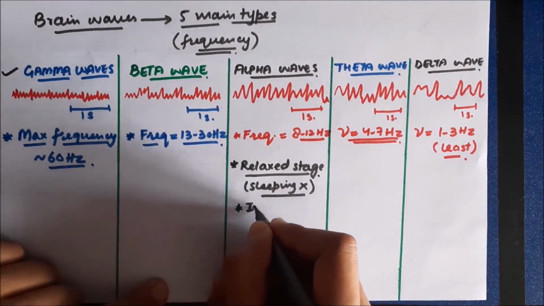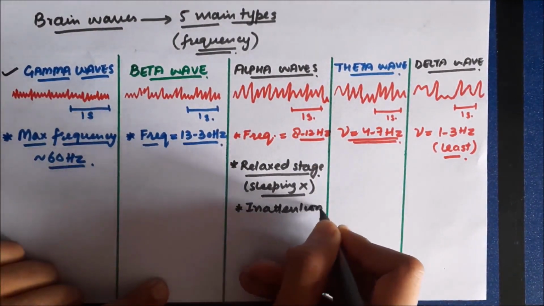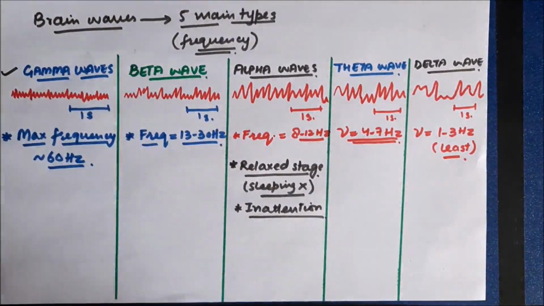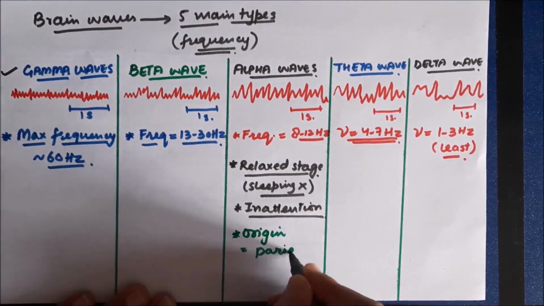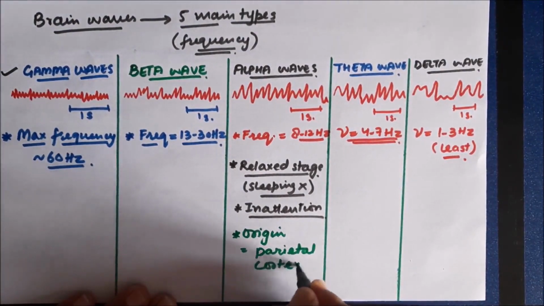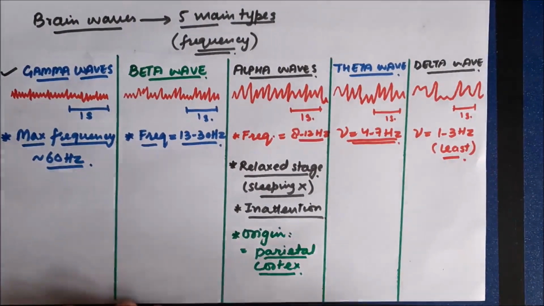Now these waves are also called waves of inattention. So the person is relaxing, the person is not paying attention to anything, so the waves of inattention are the alpha waves. The origin of these waves is the parietal cortex. So these waves originate from the parietal lobe of the cerebral cortex.